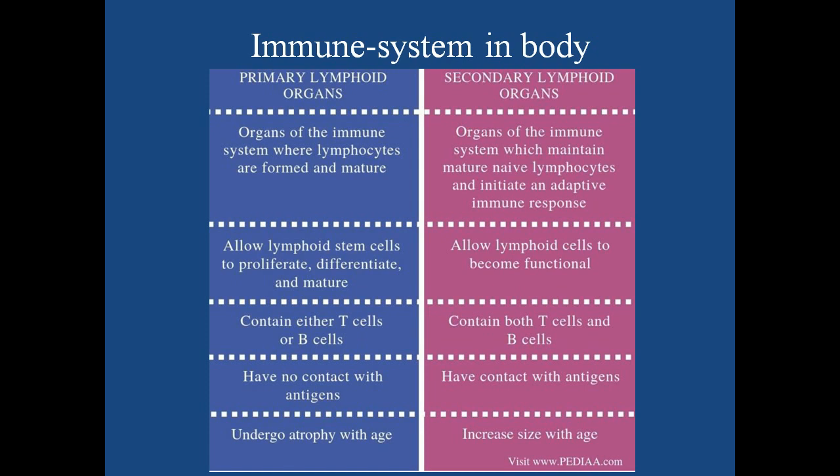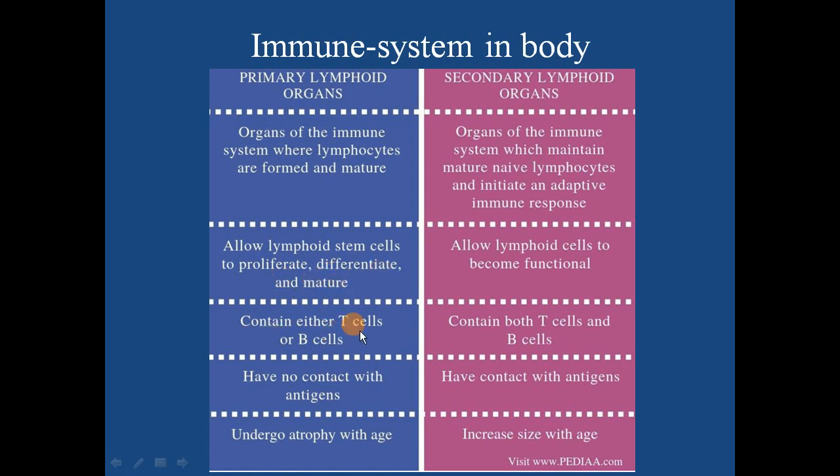Okay, now we will see what it is exactly. Organs of the immune system where lymphocytes are formed and mature are called primary lymphoid organs. Examples are bone marrow and thymus. They allow lymphoid stem cells to proliferate, differentiate and mature. So in these primary lymphoid organs, cells are proliferated, differentiated and matured.